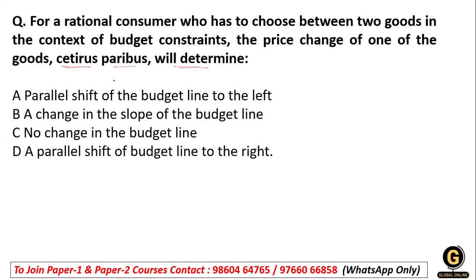Let's understand the term ceteris paribus. Ceteris paribus means all other things being equal.